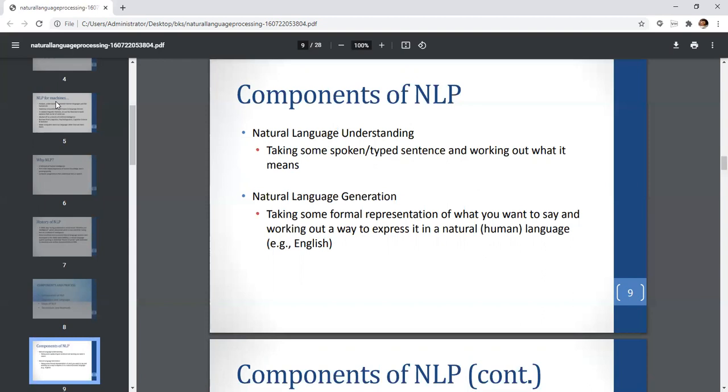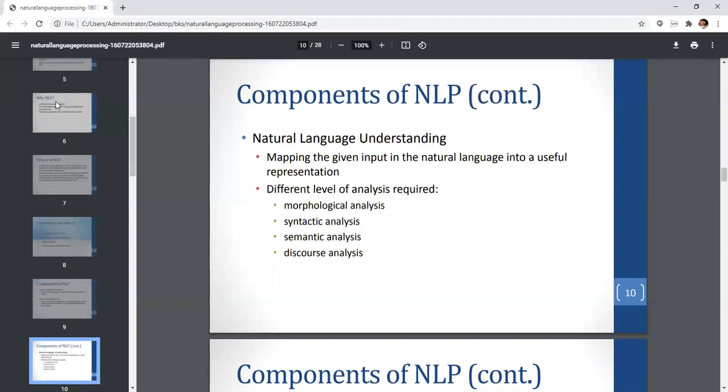Taking some formal representation of what you want to say and working out a way to express it in natural language. It means you have got an answer after processing something, and now you need to convert that to human language. That is how a computer should be answering you. That is called natural language generation.